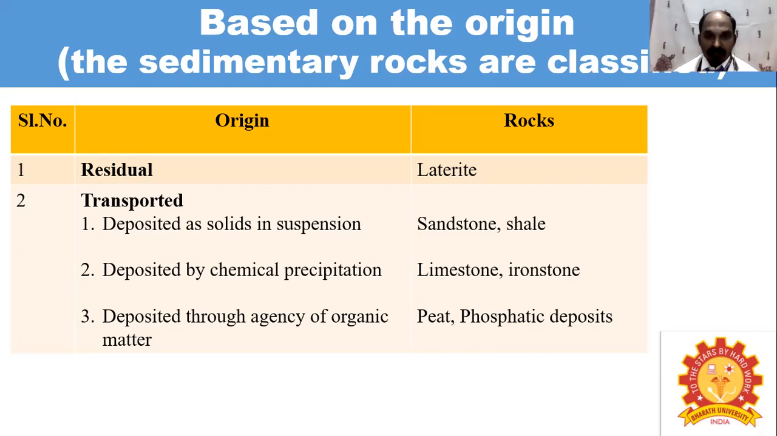Deposition from solids in suspension: this type of rock formation gives sandstone and shale, formed due to the deposition of solids in suspension. Then through the chemical precipitation process, limestone and ironstones are formed. Then through the agency of organic matter, peat and phosphatic rocks are formed.